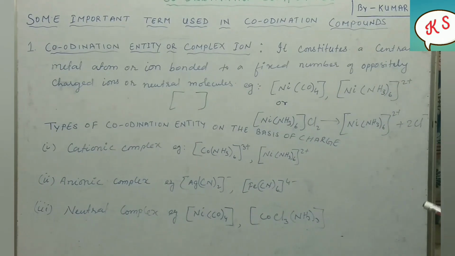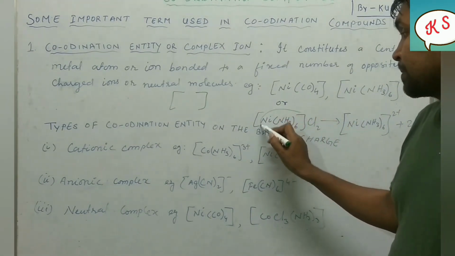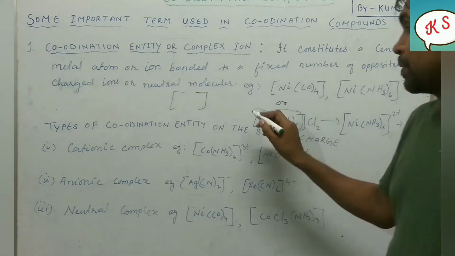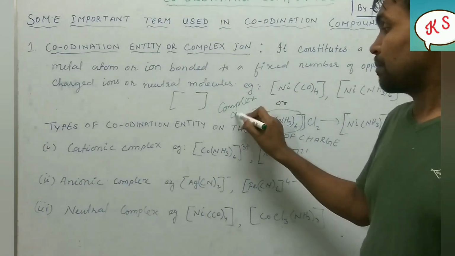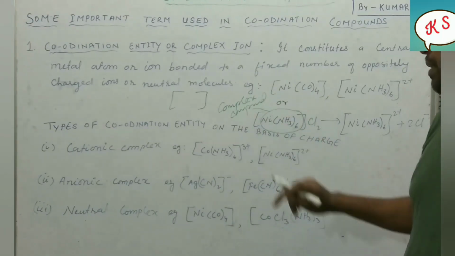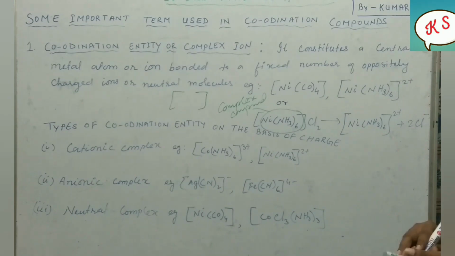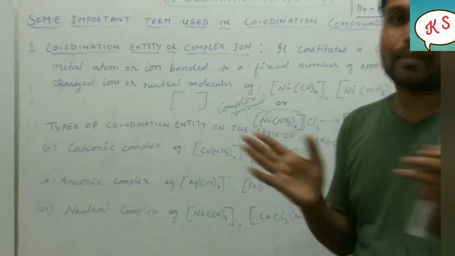Now dear students, listen very carefully. Here this part is called the coordination entity or complex compound. It is called a complex compound, and the reason it is called a complex compound or coordination entity is that it is not going to dissociate and it is not going to be separated.